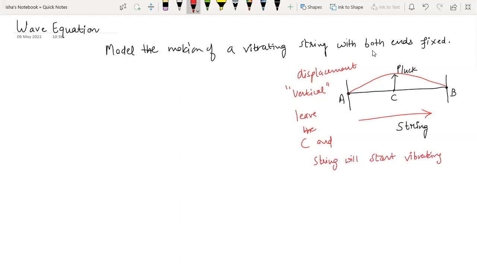Once the string starts vibrating, it is going to generate waves. These kinds of waves are known as standing waves. There will be two waves generated, one from the left hand point and one from the right hand point, and their superposition over each other is going to give a solution.